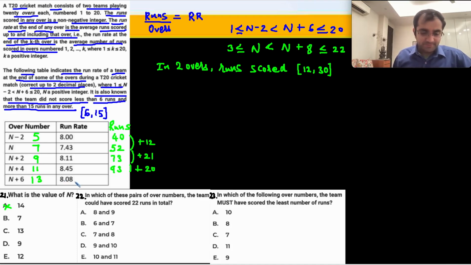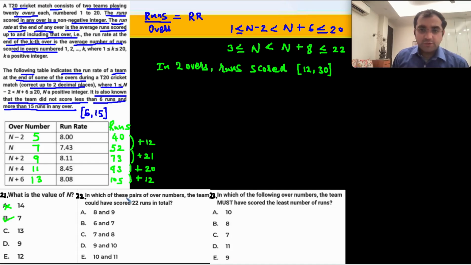8.08 is 105 runs. 93 to 105 is another plus 12. There has been no violation in this value for n, so the answer is B part. Question 21, the answer is B part.